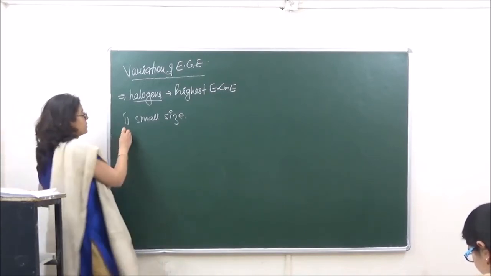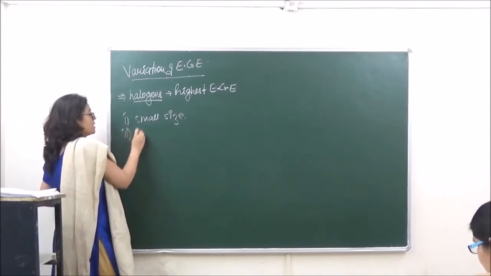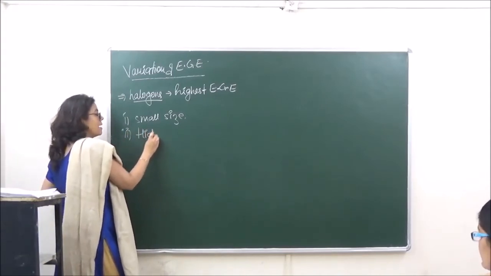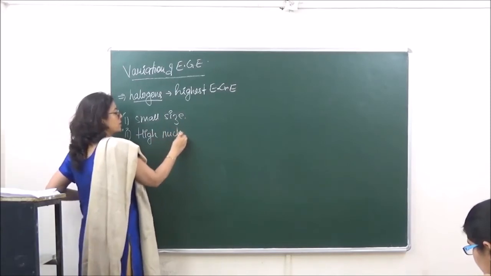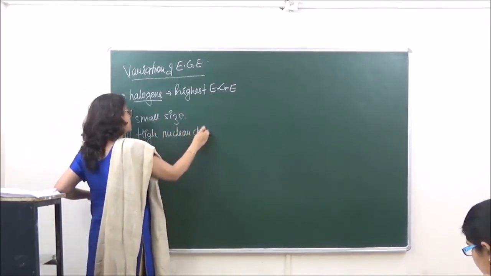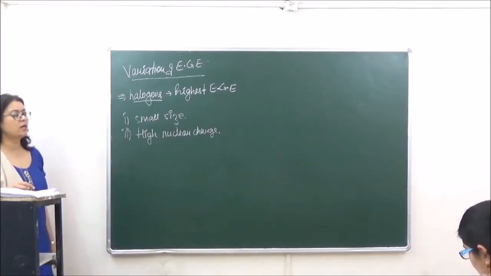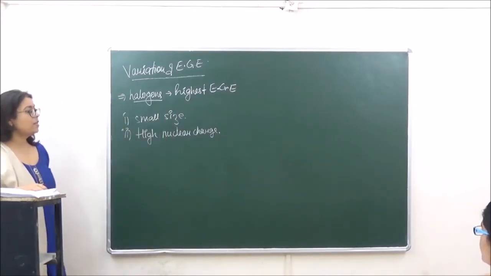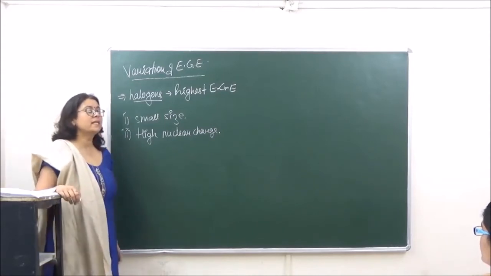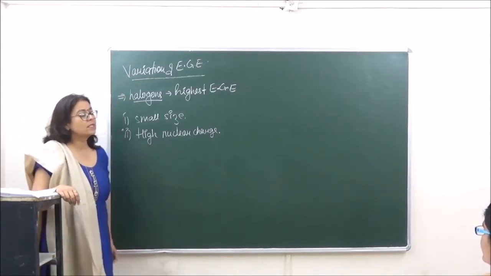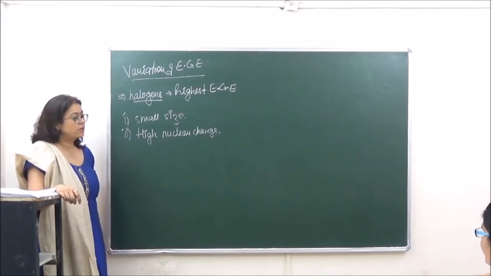And second, it has high nuclear charge. It has high nuclear charge. Okay? Again, high nuclear charge is going to facilitate the attraction towards the incoming electron. Okay?